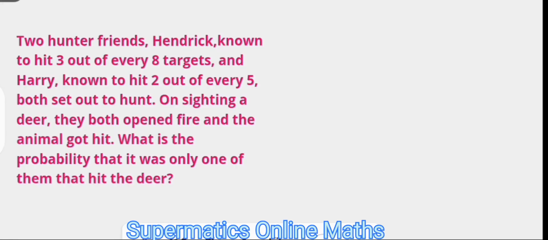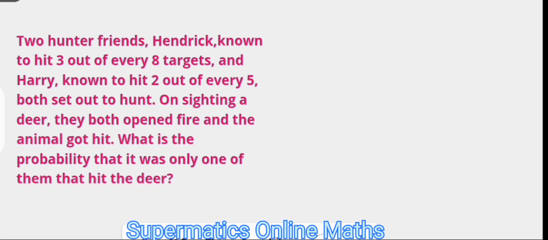Today's math video is on special probabilities. We've got our two hunters, Hendrik, whose probability of hitting is 3 out of 8 targets, and Ari, whose probability is hitting 2 out of every 5 targets. Both open fire at a bear, at an animal, and it got hit. So what then is the probability that it was only one of them that hit the animal?